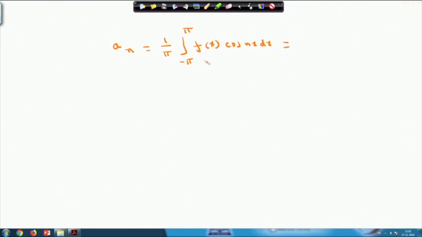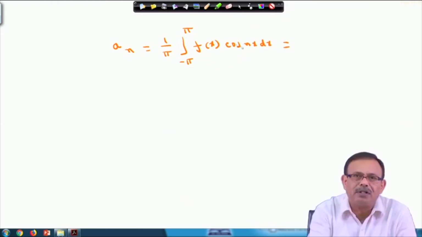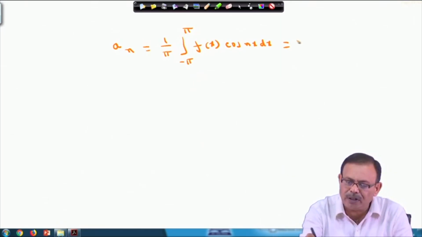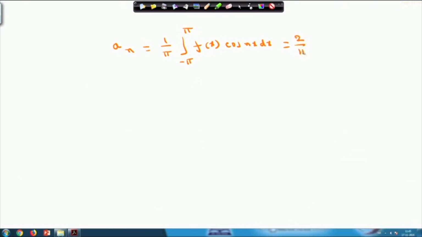Now, since f x into cos n x is an even function, from the properties of definite integrals, the integral from minus pi to pi can be converted into 0 to pi. So I can write it as 2 by pi, integral from 0 to pi of f x into cos n x dx.